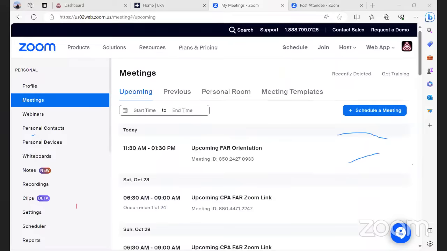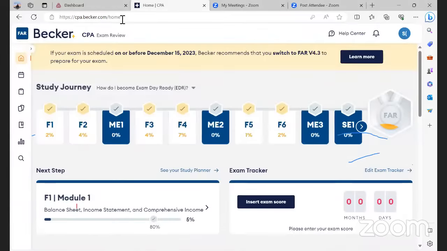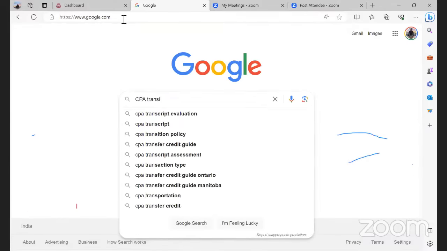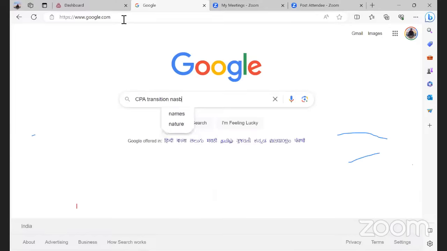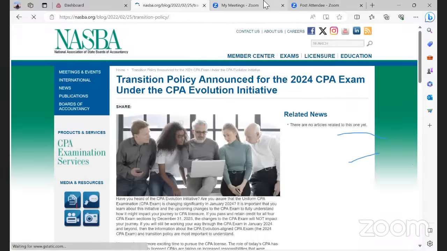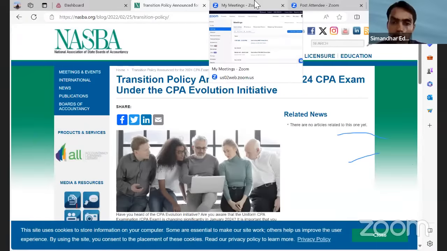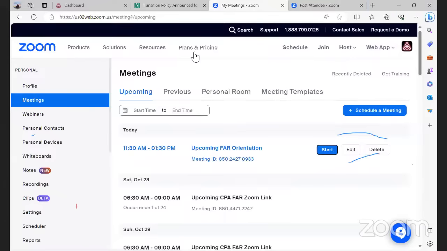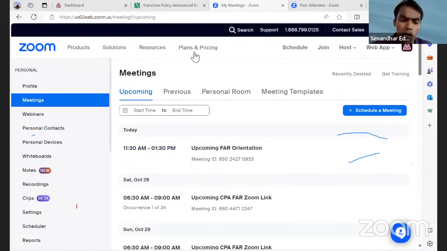That's why I started comparing it. If I see the live sessions, as per the chart it will go till 14 January. So will I be able to appear in January if I take the live lectures? No, it will still be there, so you don't need to worry. Okay. So you start the preparation, but I don't think you will be able to write the FAR exam by December, right? No, I'm planning to appear in January only. Then that's not a problem.